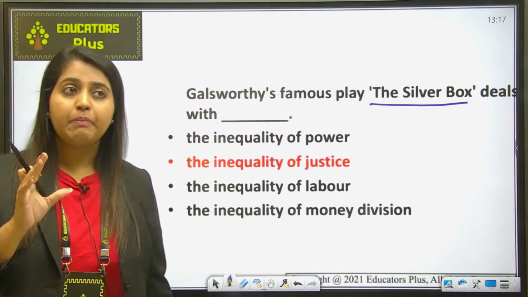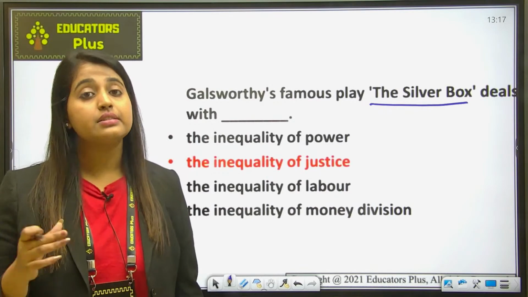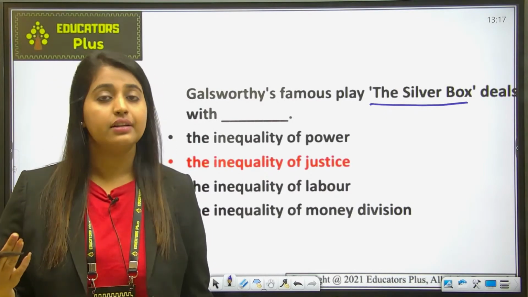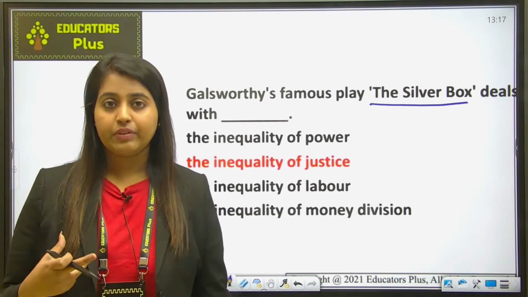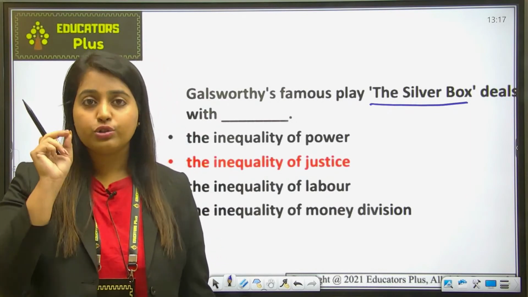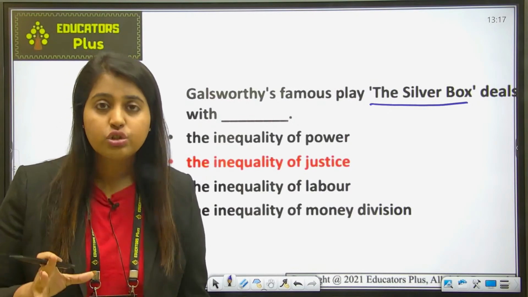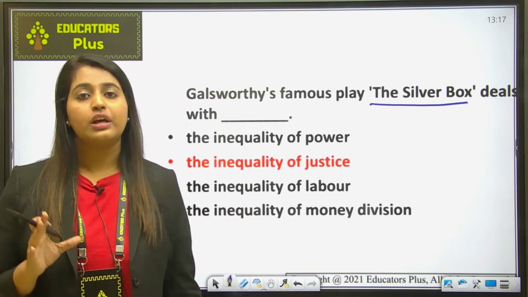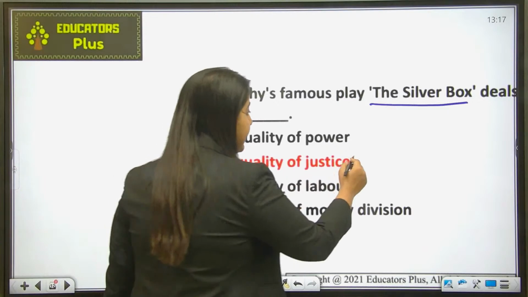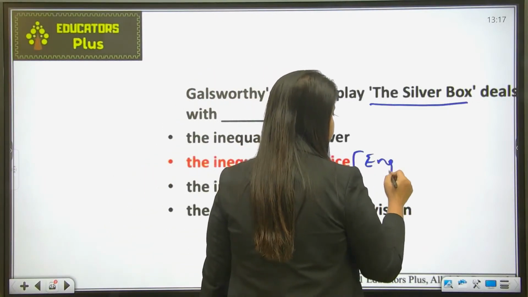It is a very powerful and bitter play. Why? Because it satirizes. Whenever there is satire in a work, it has to be bitter. Fine. And this work is also a criticism of the English legal system, in which the distinction is made between the rich and the poor. So basically the English legal system has been criticized.